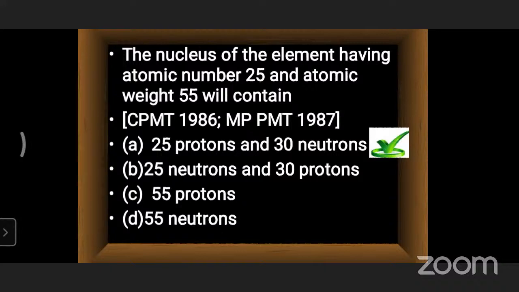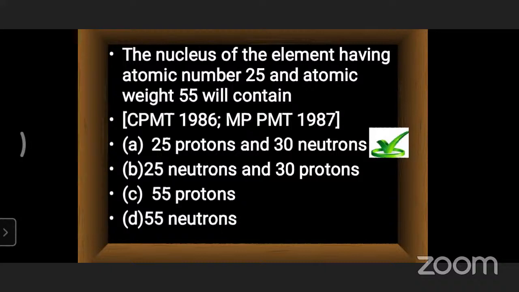After that, what is he asking? The nucleus of the element having atomic number 25, and its weight is 55. So the atomic number is 25, which means manganese, and the weight of that particular element he has given is 55.